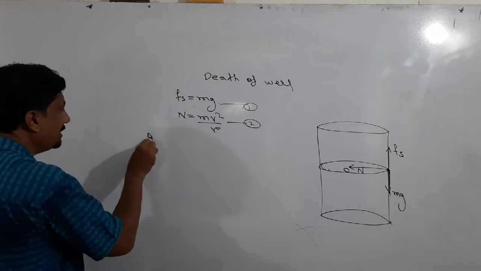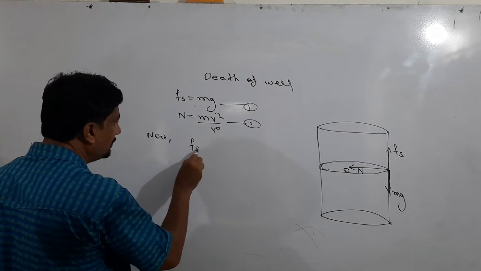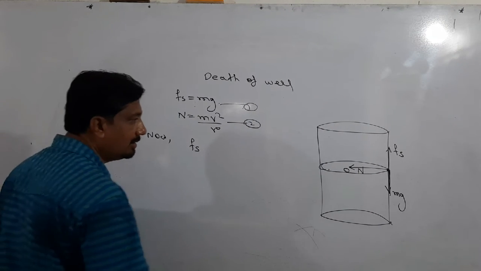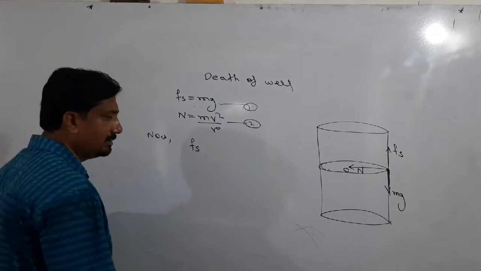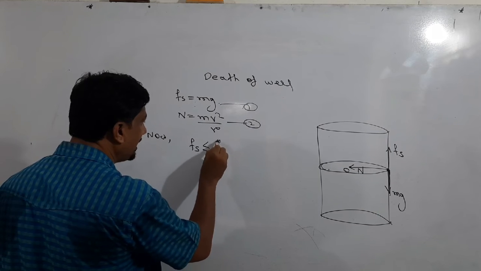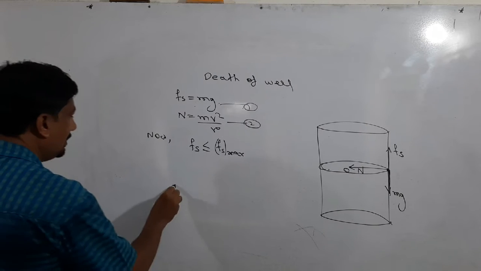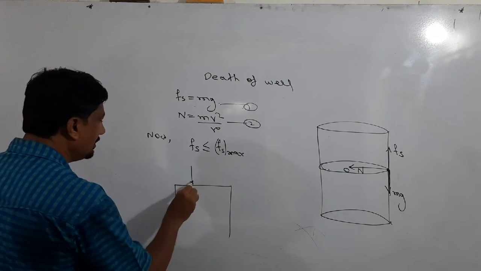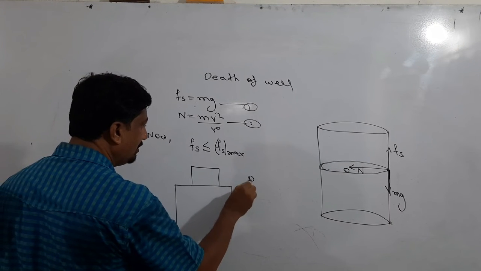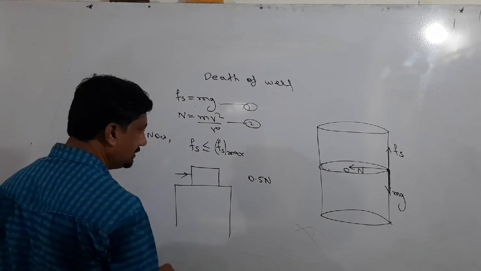One thing to remember, which is very important: the frictional force between the vertical wall and the tires of the vehicle must be less than or equal to the maximum static frictional force. We discussed this earlier. Suppose a 0.5 Newton force is applied.